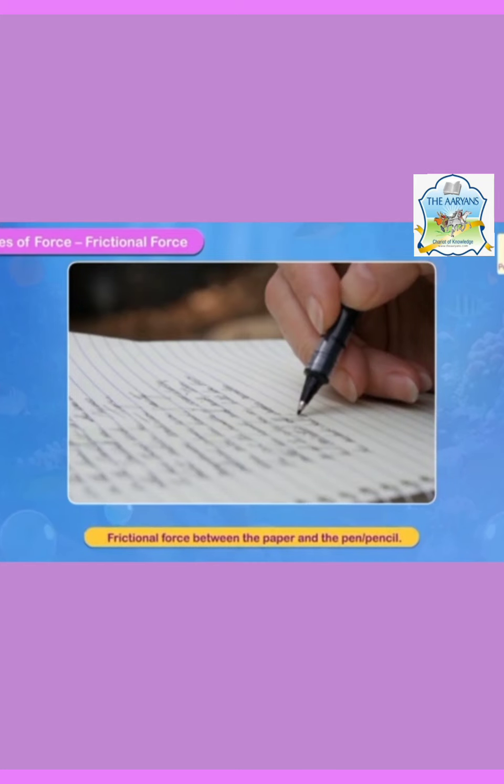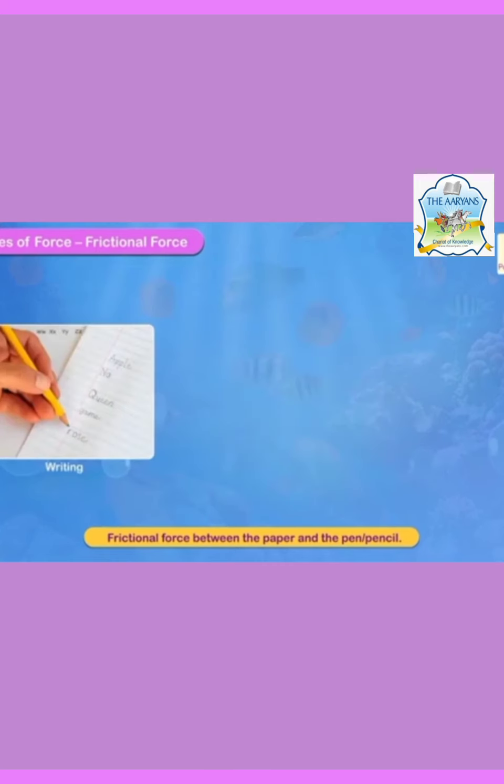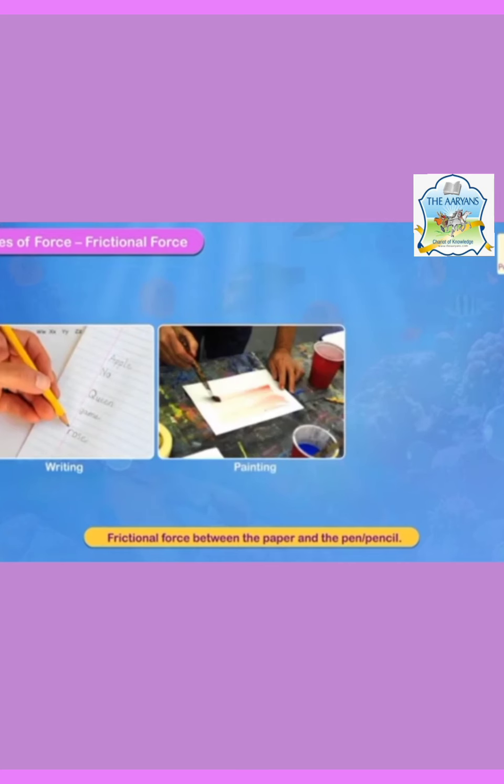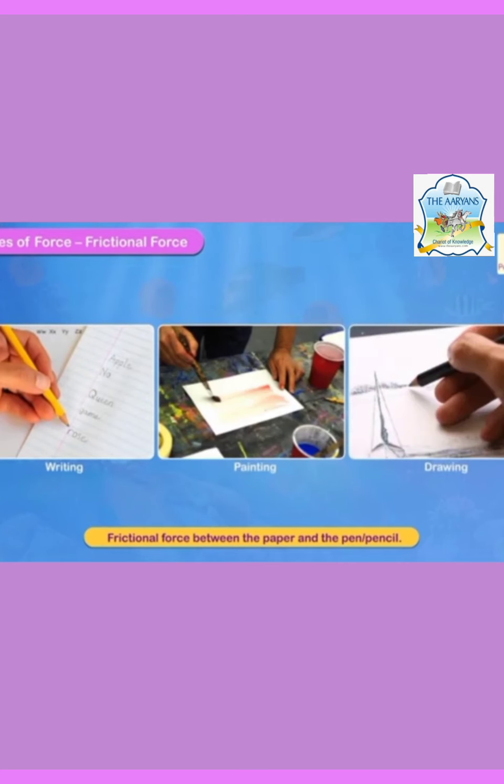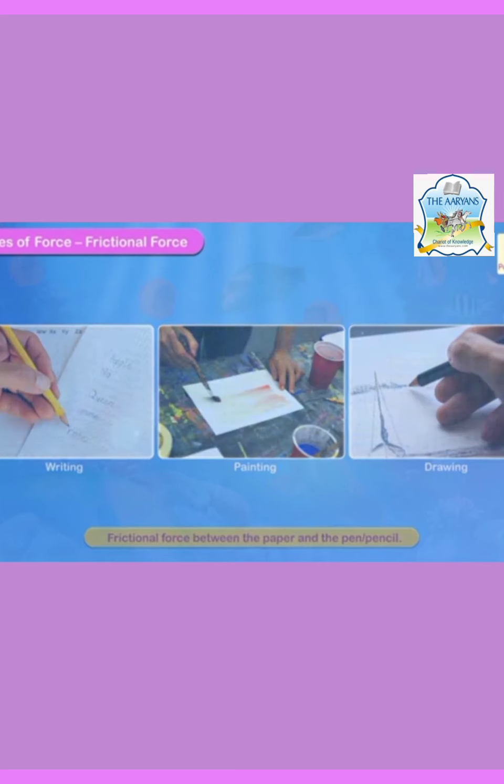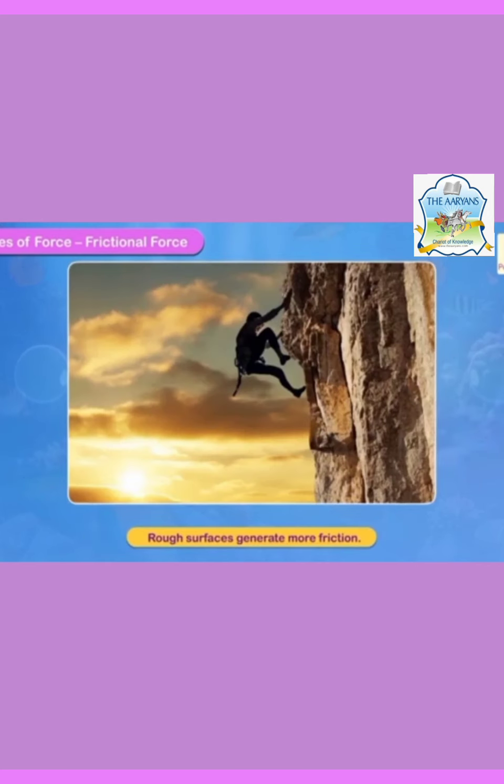Because of the frictional force between the paper and the pen or pencil, only then we are able to write, to paint and to draw. Without frictional force we can't do these. Rough surfaces generate more friction.